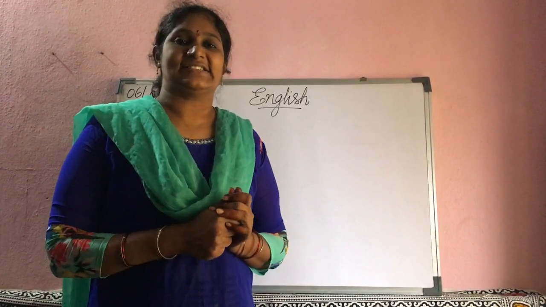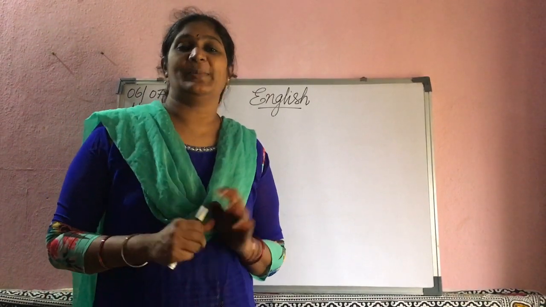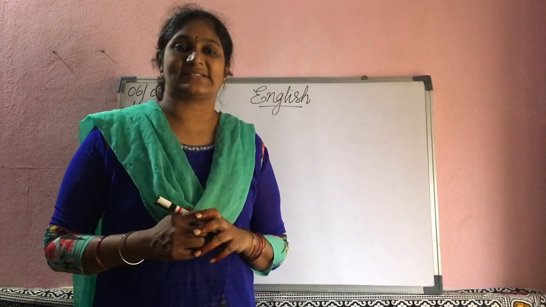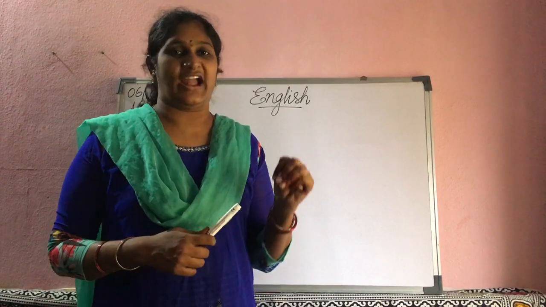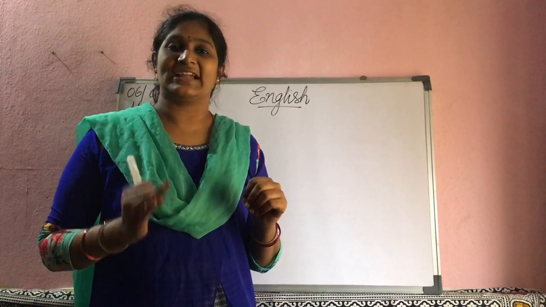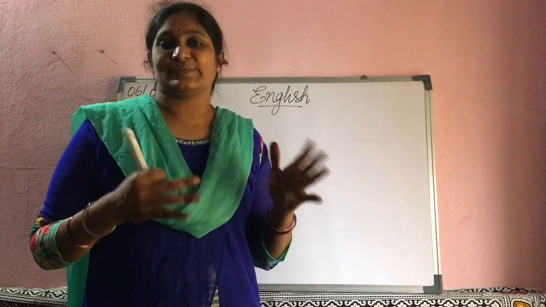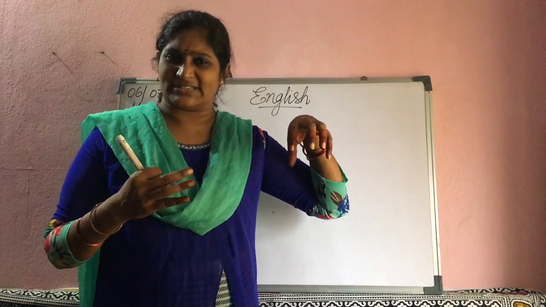In previous class, we discussed preposition. How many parts do we have? Eight parts: noun, pronoun, verb, adjective, adverb, preposition, conjunction and interjection. I explained what is meant by noun. Noun means all naming words.